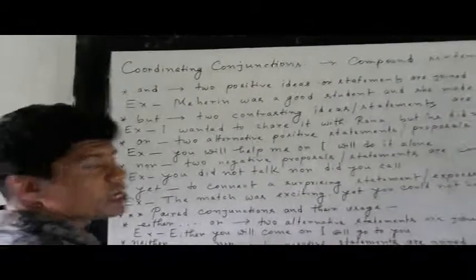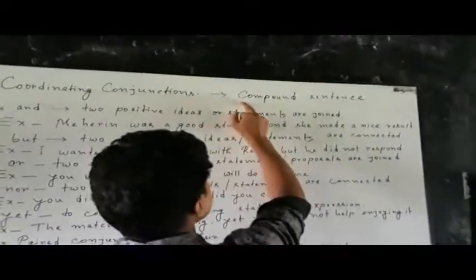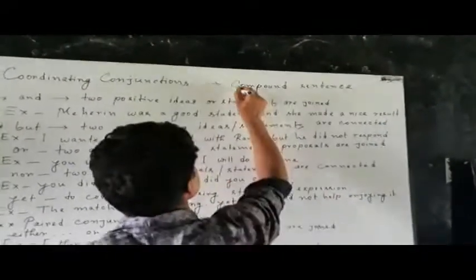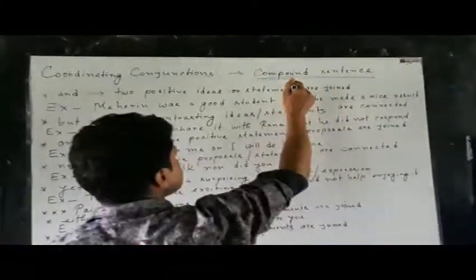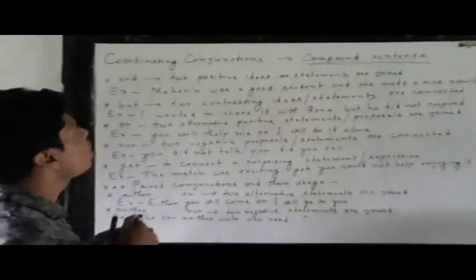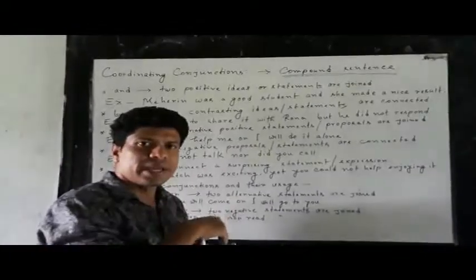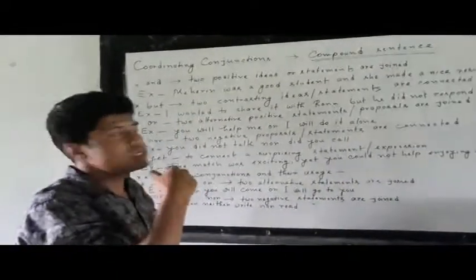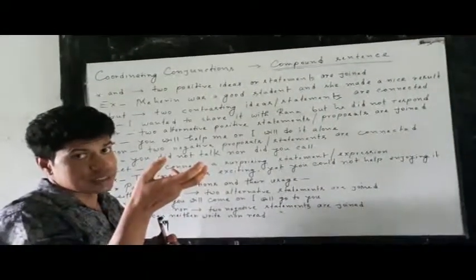Okay, dear students, now take a look at coordinating conjunctions. My dear students, about coordinating conjunctions, you see I have written compound sentence. You know what a compound sentence is. A compound sentence is when two coordinating clauses are joined with the help of coordinating conjunctions, then it is called a compound sentence. My students, you have understood what a compound sentence is called.